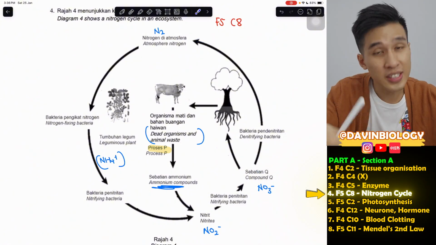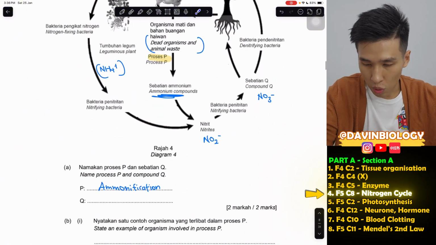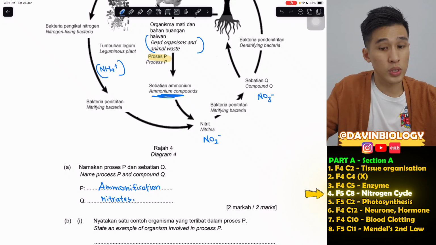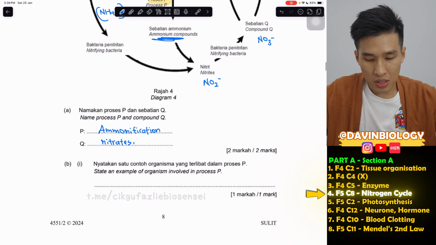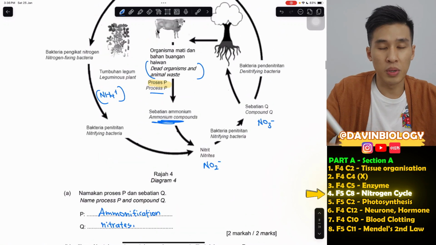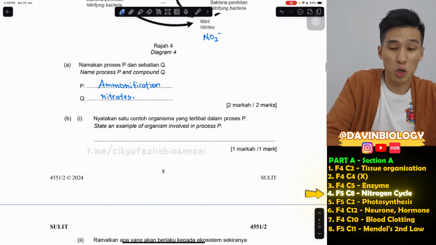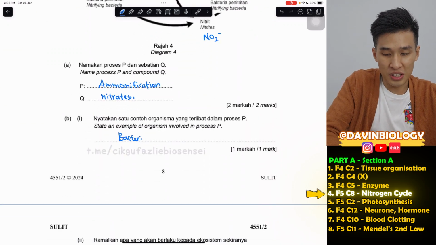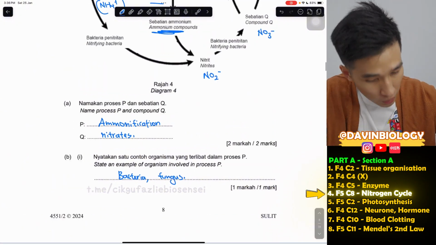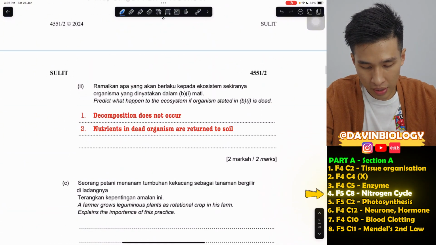So that's the cycle. Alright, so yeah, Q is basically nitrates. You have to spell the whole thing out. Now, state an example of organism involved in process P. So basically, you just have to name a decomposer. Bacteria is the most common one. Fungus, most mushrooms, they are decomposers as well. And then the next question.